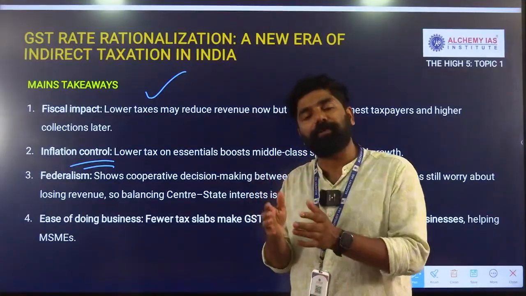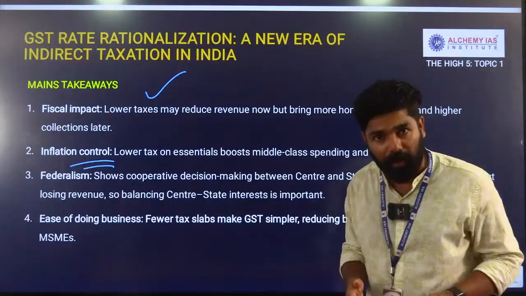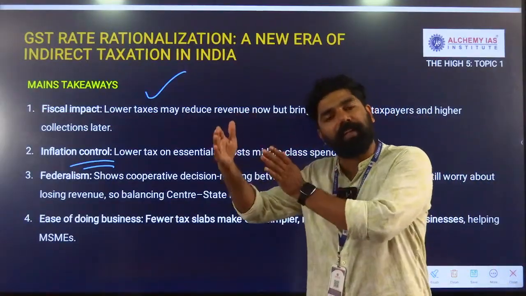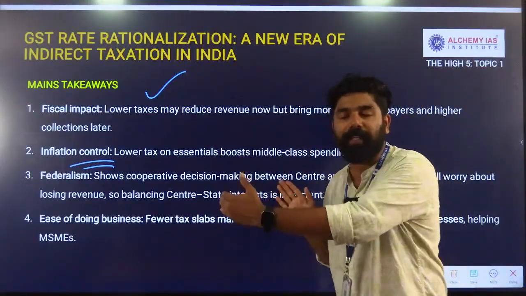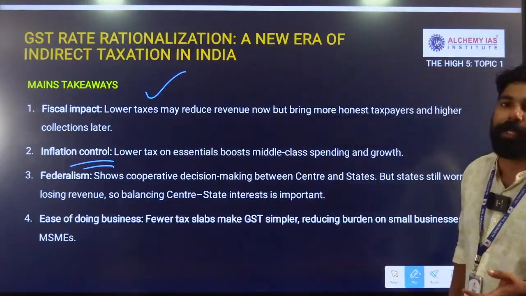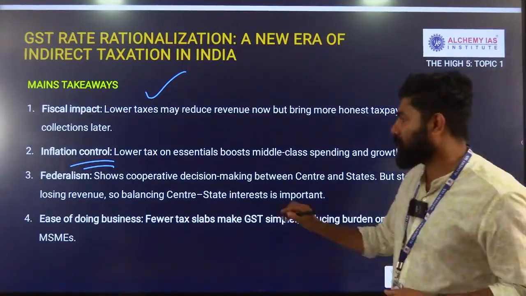When we reduce the tax imposed on these essential goods, the price of the goods also will come down, and with this decrease in the price we can also control the inflation that has mainly affected the essential goods. That's also another positive implication of the tax reforms that we have seen in the latest updates.